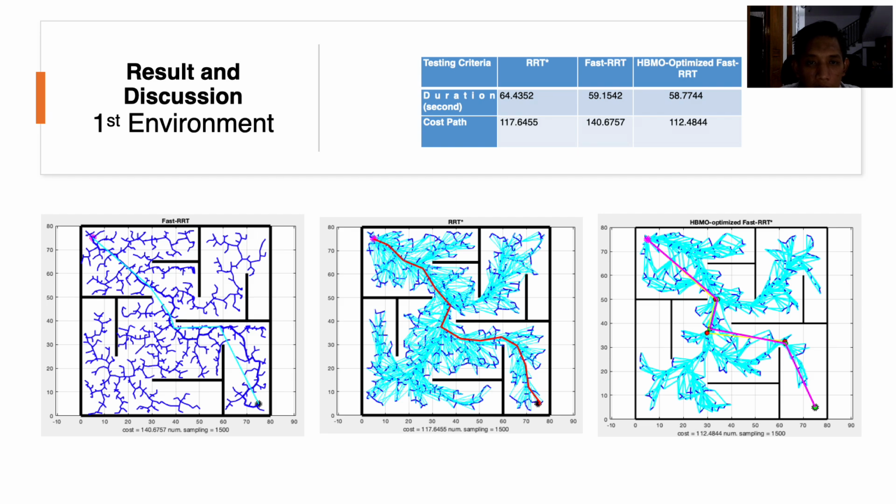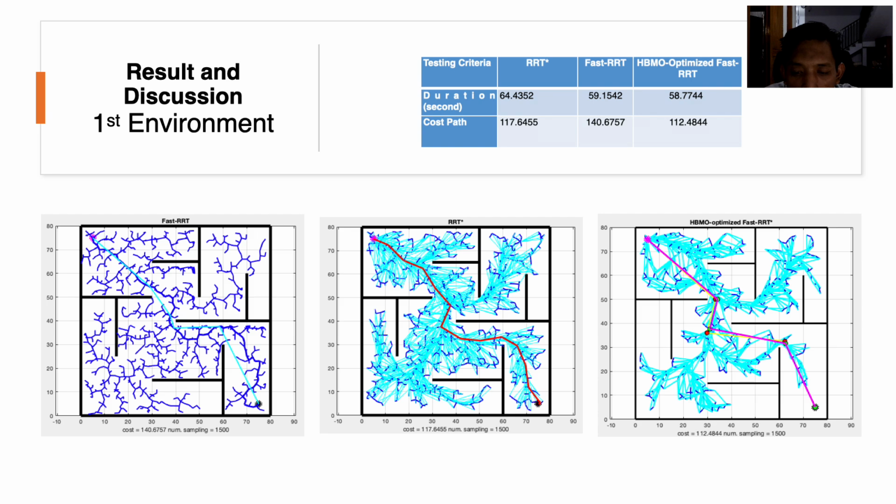And as we can see, this is the result and discussion for the first environment by performing 3 different methods, which are RRT star, Fast RRT, and HBMO optimized Fast RRT star. As in these 3 figures, the 3 different methods can properly solve the problem with a sampling limit of 1,500. However, the sampling requirement to find the initial path is different for each. RRT star requires 1,203 repetitive samplings, Fast RRT requires 1,094, and the proposed method requires 1,009.